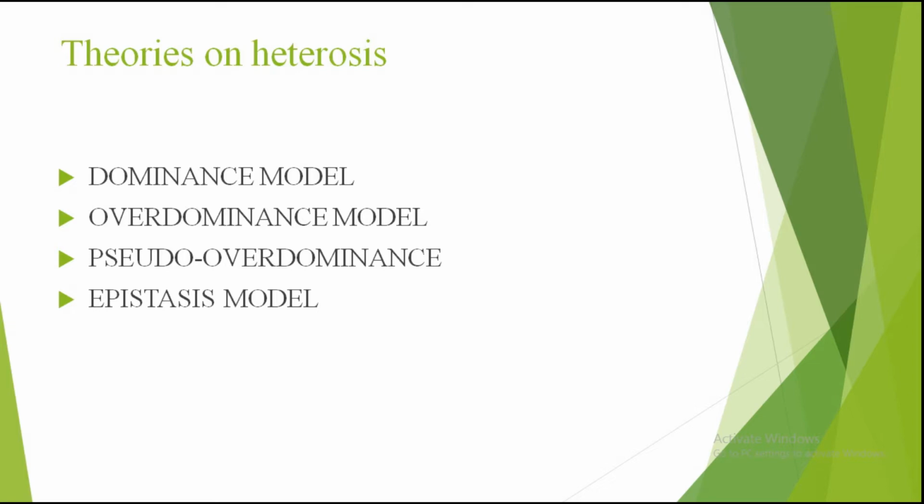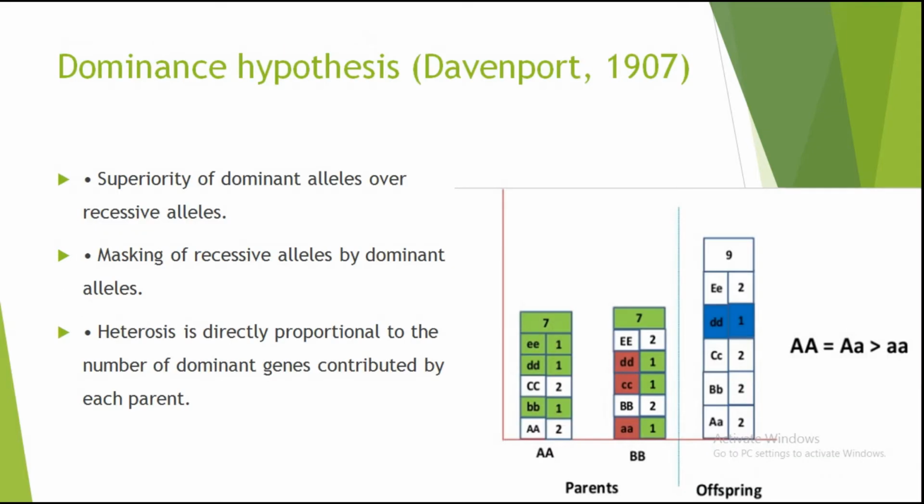Now, theories on heterosis: the dominance model, the over-dominance model, pseudo-dominance, and the epistasis model. What the dominance hypothesis says is the superiority of the dominant allele over the recessive allele, with masking of recessive alleles by dominant alleles. See in the example, heterosis is directly proportional to the number of dominant genes contributed by each parent to the offspring.